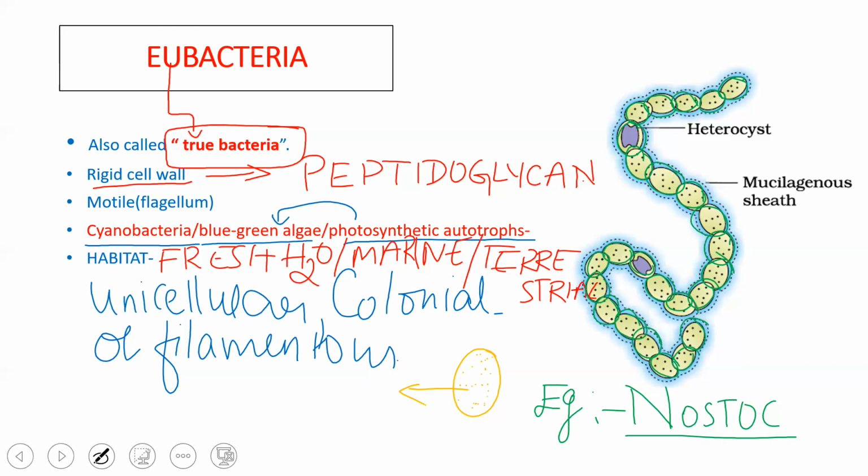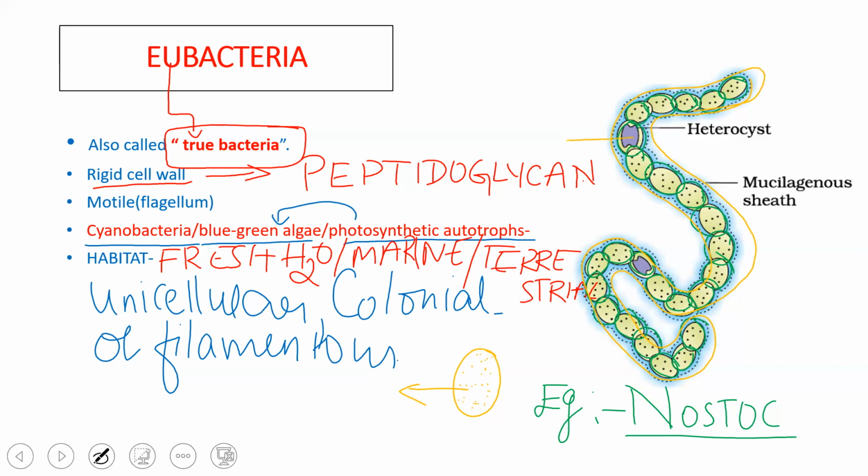Surrounding these organisms, there is a sheath called the mucilaginous sheath, which protects the organism. And in a few filaments, the colored pigments or the cytoplasm is not present.